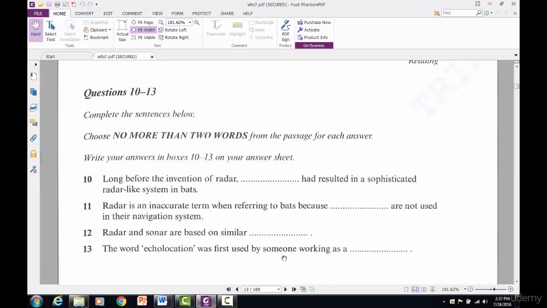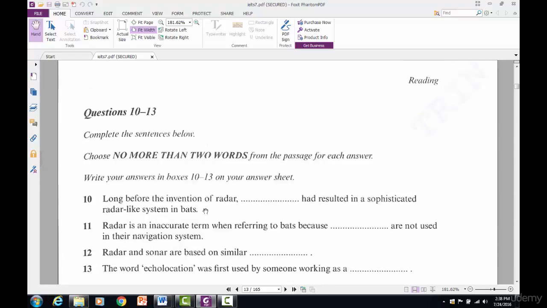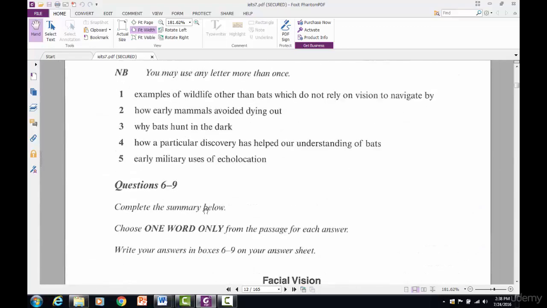So if I was looking at the paragraph, I would probably try to do numbers 12 and 13 first, because I think those are going to be a lot easier to do. I just have to find a sentence that talks about radar and sonar, and then the word similar will connect to the answer. And then for 13, I'm looking for a person or profession that used echolocation. All right. So let's take a look and you'll see what I'm talking about.